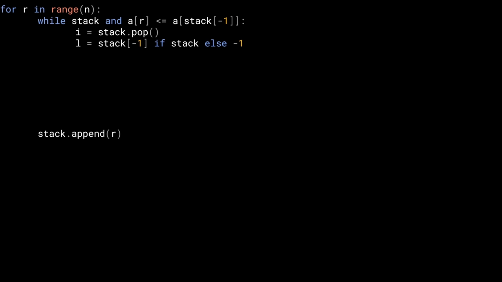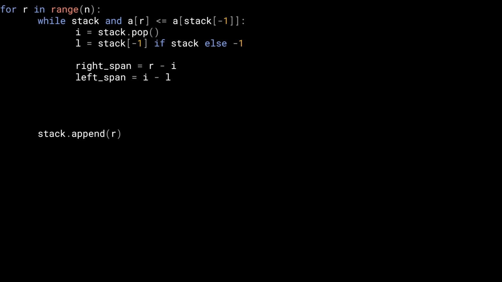Again, what do we have to do? We have to figure out the right span and the left span. The right span is going to be R minus I, and the left span is going to be I minus L. Remember in the previous solution, we saw that it was actually R minus I minus 1, and the left span was I minus L minus 1. In this case, however, we remove these minus 1s, because we have to include the current element itself.